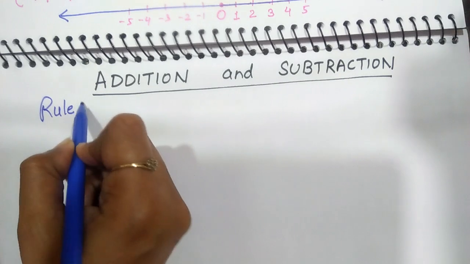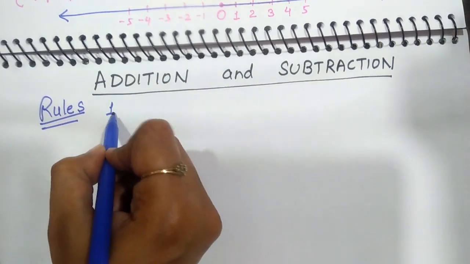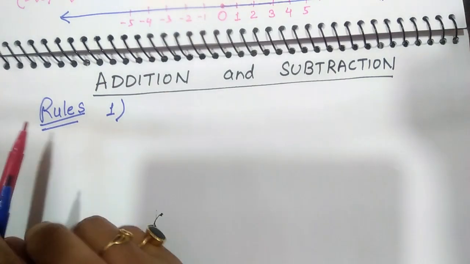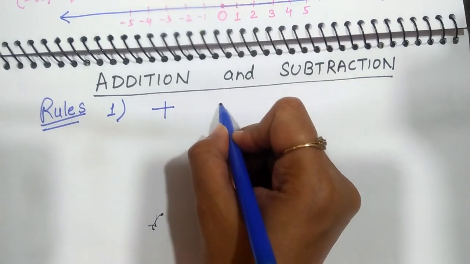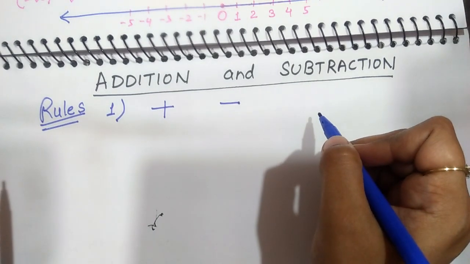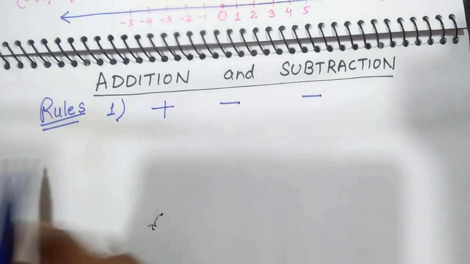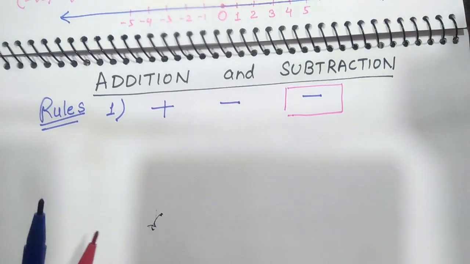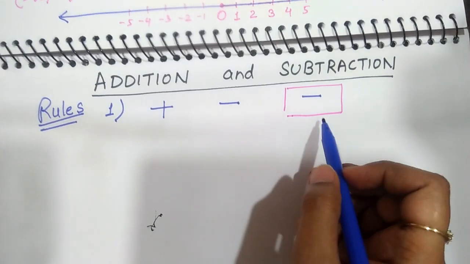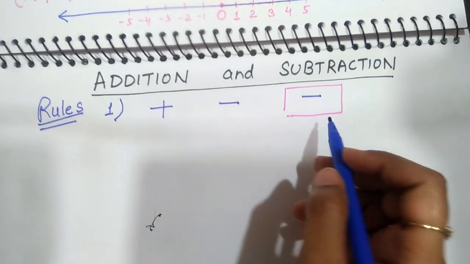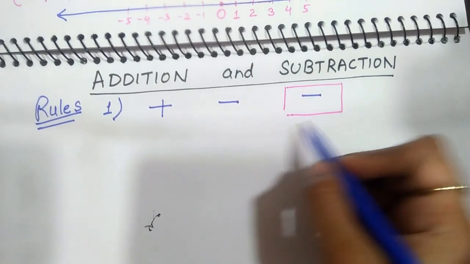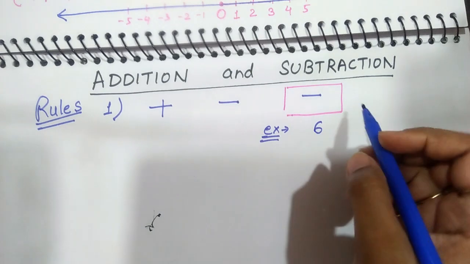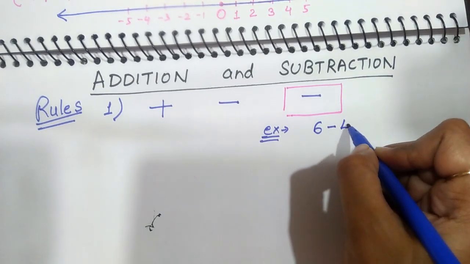There are 4 rules. Rule number 1. Plus and minus is minus. The result is minus. What does it mean? It means if there are two numbers, plus 6 minus 4.